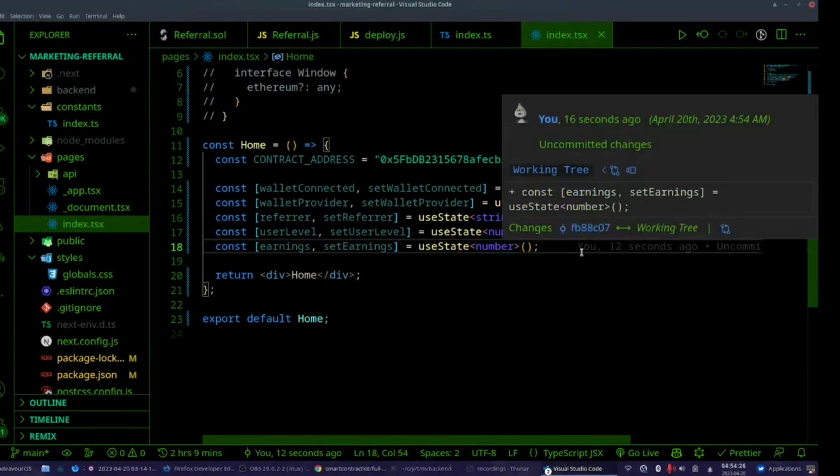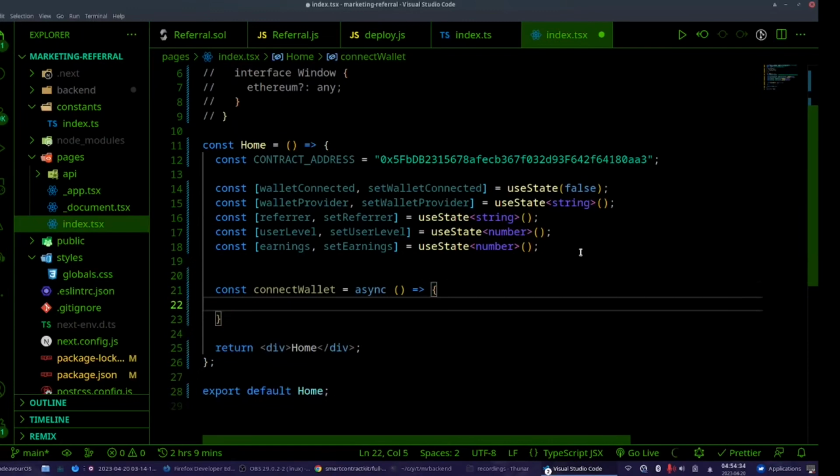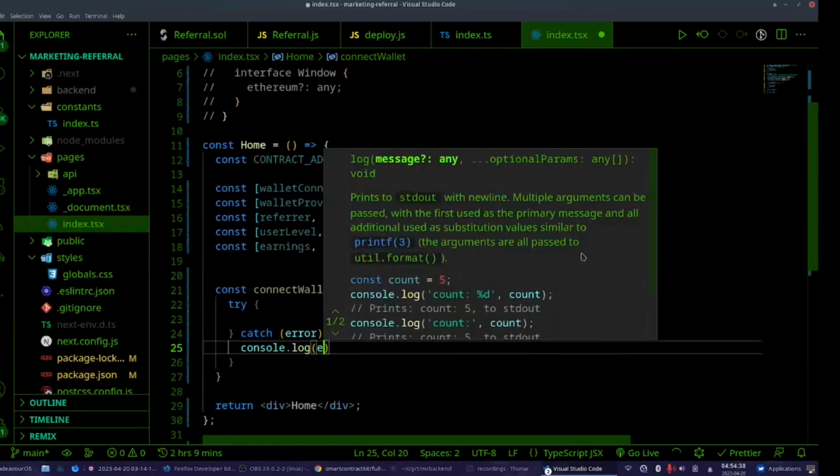And I can start with const connectWallet. Now the things I will need, I will put a try catch and console log the error.